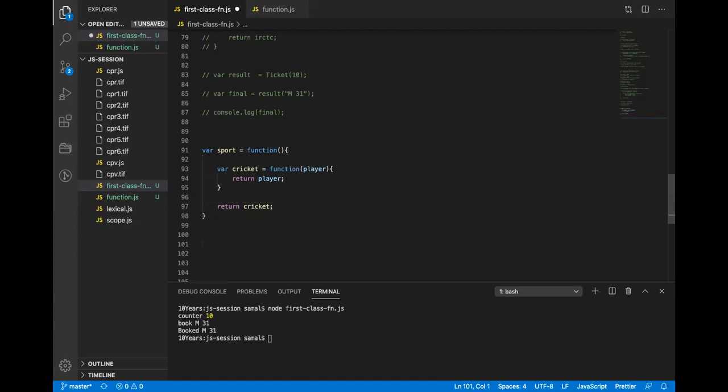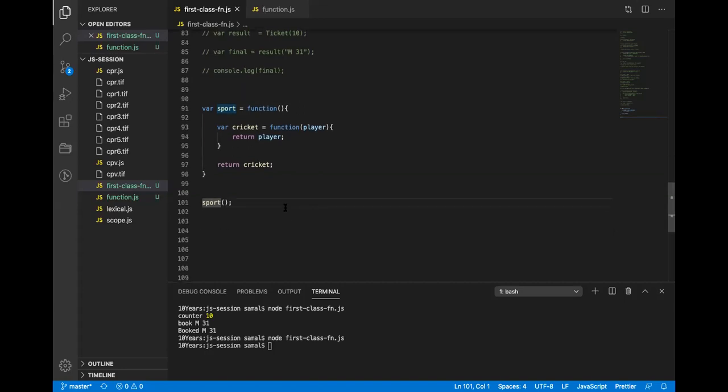So what I have to do? I will call the sports. Run the sports. Nothing will happen, right? Because it returns a cricket function, a reference to an anonymous function, right? So it has to be basically assigned to some variable, right? So I'll just say local sports. Now if I do local sports and run this, again nothing will happen because a value is returned.